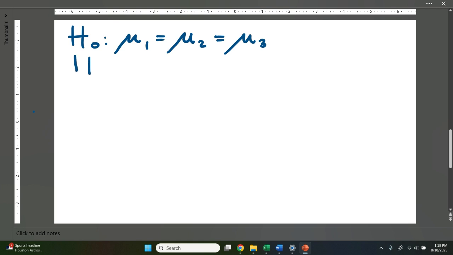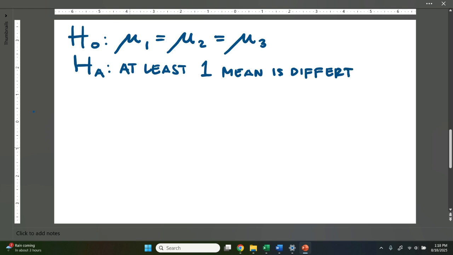In the alternative hypothesis in ANOVA test, and this one's written out as a sort of a sentence fragment rather than symbols, it says at least one mean is different. So either they're all the same or at least one is different from the rest. There we go. All right, so we have our hypothesis statements here.